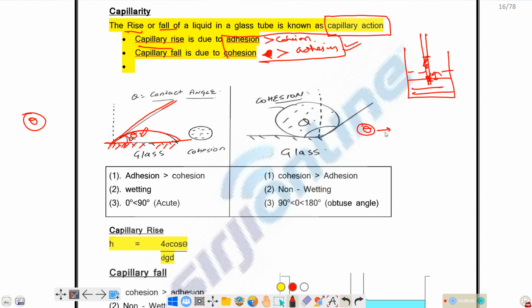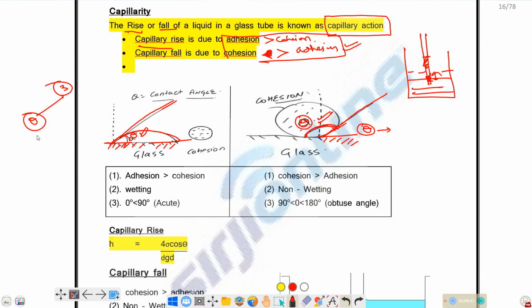Okay, angle of contact is the angle made when a liquid and a solid get in contact. The angle made by the tangent drawn to the liquid surface and the solid boundary, inside the liquid, is taken as the angle of contact. This is the solid boundary. So this is the tangent to the free surface, and this is the angle made by the tangent to the free surface and the solid boundary. This is taken as the contact angle. So this contact angle will depend upon three things.